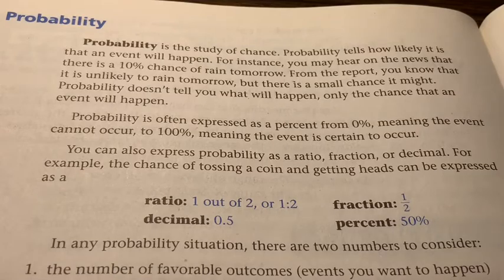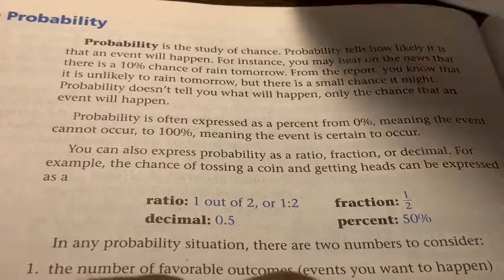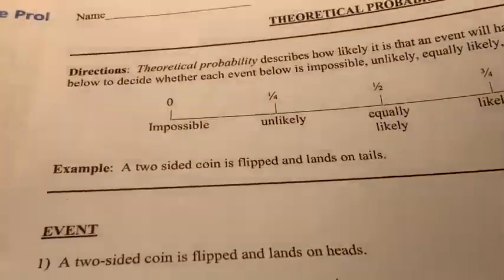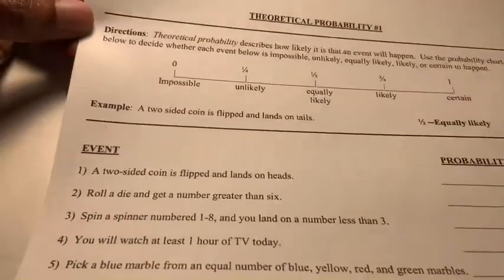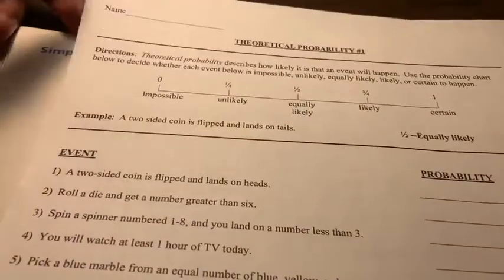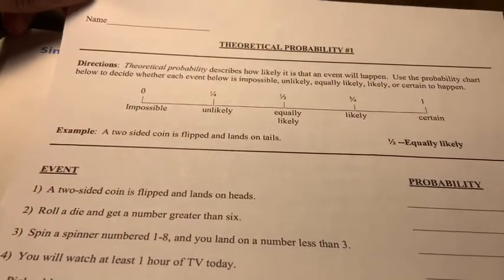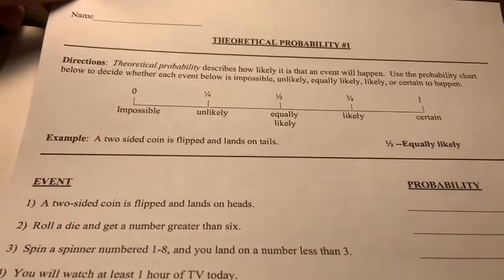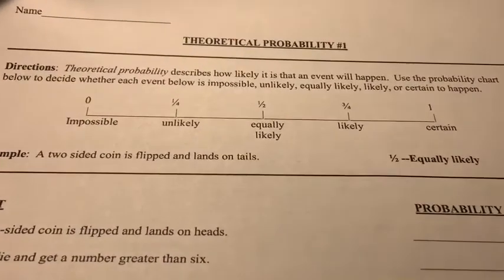Okay, so ladies and gentlemen, we're going to just focus on today's lesson in regards to the probability that something is either impossible, unlikely, equally likely, likely, or certain to occur. Basically, this is all you're going to be doing today. It's going to be a very short lesson, okay? And as you can see here, this is entitled Theoretical Probability, all right? And you are going to very simply follow these directions.